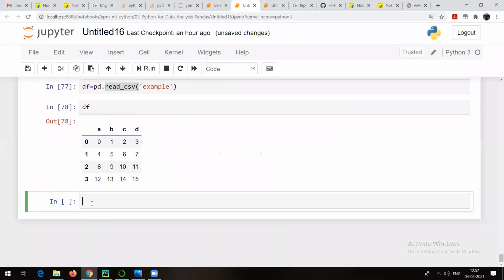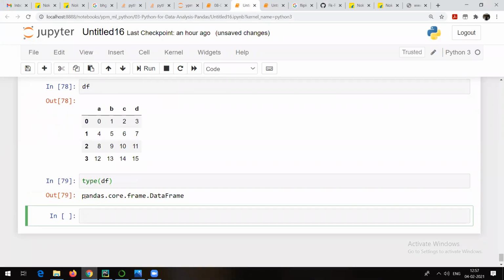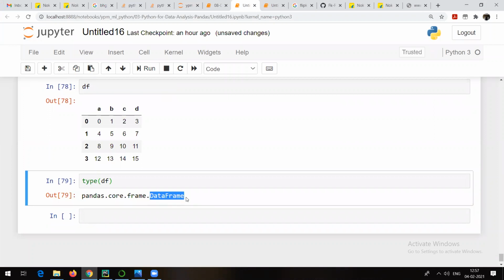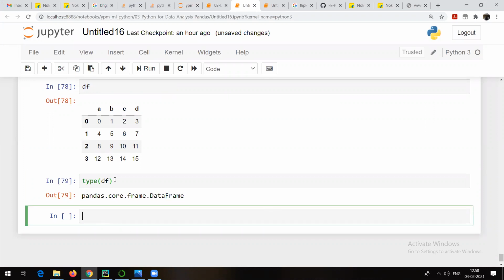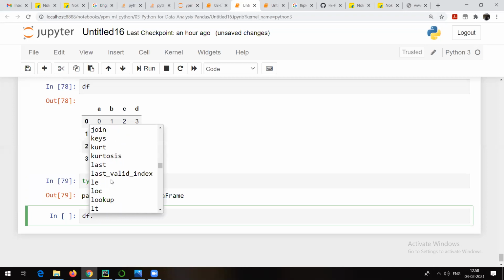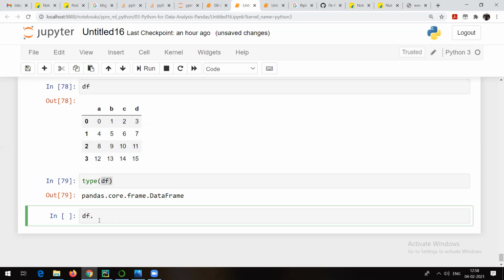And one more thing, see, this data frame, if I try to check the type of this, it's a data frame. Always remember, whenever we import any data from an external source in Python with the help of pandas, that is going to be a data frame only. Why is it important? Because we know which operations we can do on a data frame, what methods you can run on data. A lot of methods. So once your data is in Python from some external source, you can apply all the methods which we have learned in pandas on that particular data set.